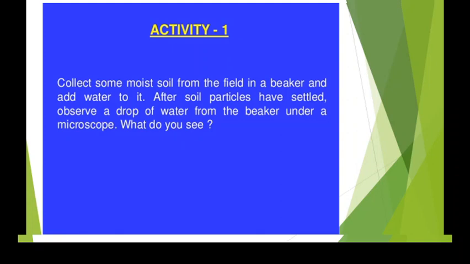This can be only performed if we have either a magnifying glass or a microscope. Moreover, we need a microscope to examine this. So what the activity is: collect some moist soil from the field in a beaker and add water to it. So what happens, students, when you add water to the moist soil? After some time the soil particles get settled down. Then observe a drop of water from the beaker under a microscope, and what do you see? Yes, we will observe this and we will conclude this after the second activity.